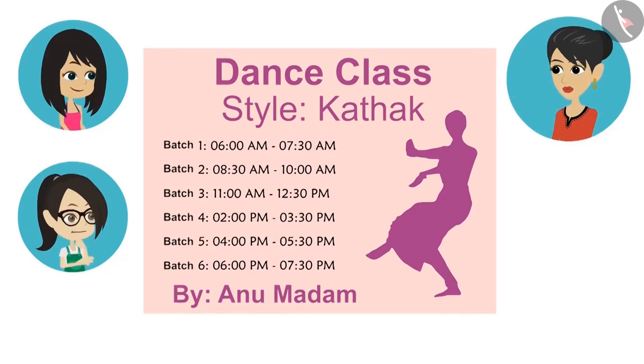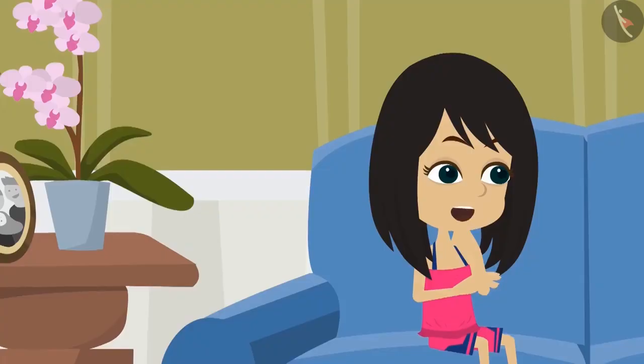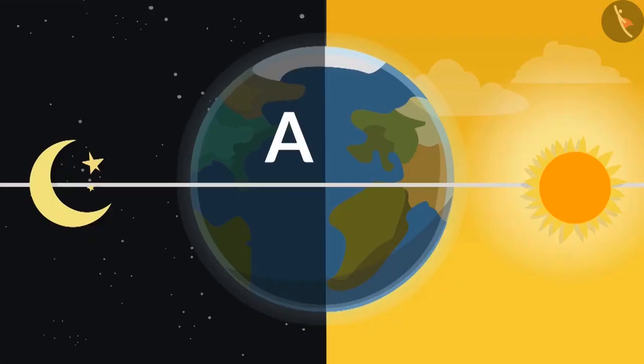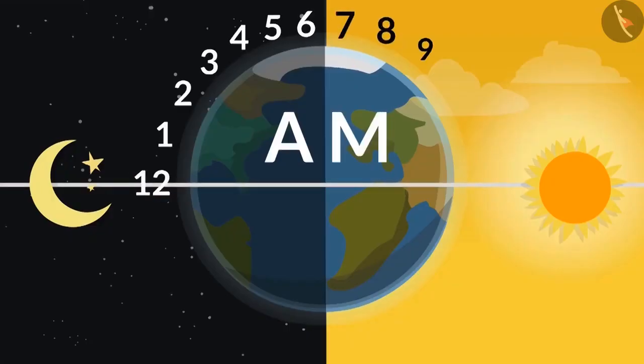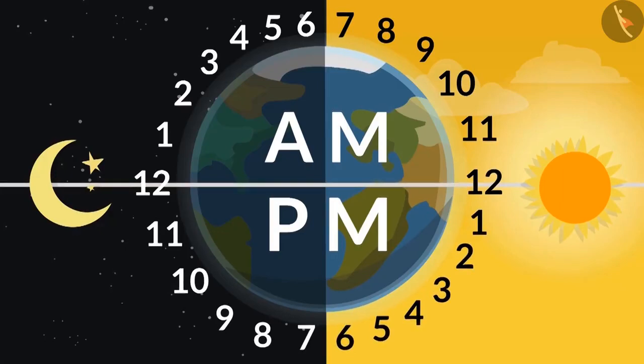How do you know, Mummy? Because they have written it. Look, in front of batch 1, the time is written as AM, whereas PM is written in front of batch 6. AM, PM? What do they mean, Auntie? AM is from 12 o'clock at night to 12 o'clock noon. Hence, AM is written to show the time before noon. And PM is from 12 o'clock noon to 12 o'clock at night. Hence, PM is written to show the time after noon.